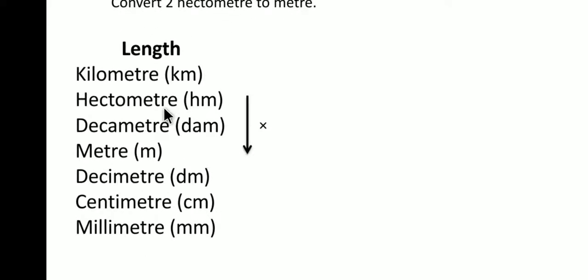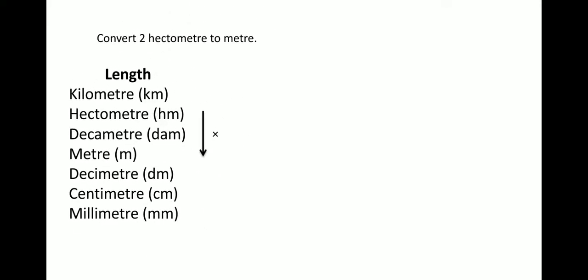Beside hectometer, we'll write down 1, and beside decameter, we'll write 0, 0 until we reach the required unit. Up till meter, we'll write zeros. So 1, and how many zeros do we get? 2 zeros. That is 100. So we have to multiply 2 hectometer by 100. So 2 hectometer is equal to 2 into 100, that is equal to 200 meter. I hope it's making sense. I hope you understand how it is done.